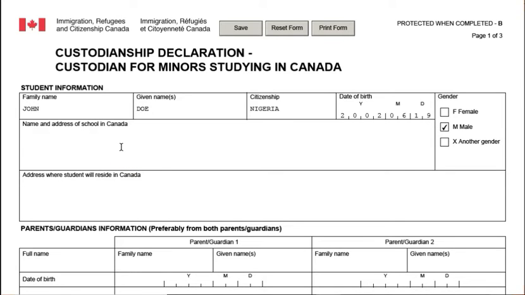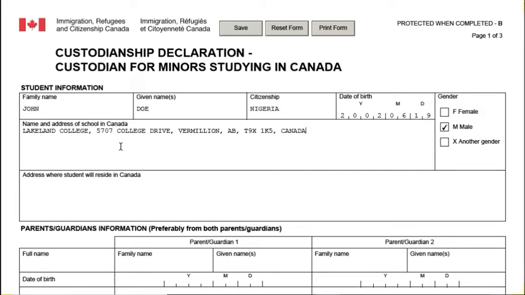Then the name and address of school in Canada. You need to input the name and address of your school in Canada. So let's say Lakeland College. Then the address: 5707 College Drive, Vermilion, Alberta, T9X K5, Canada.